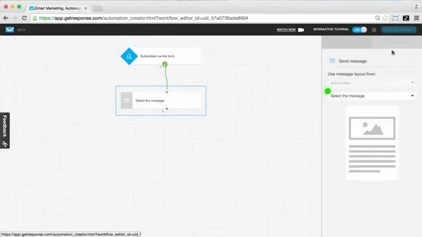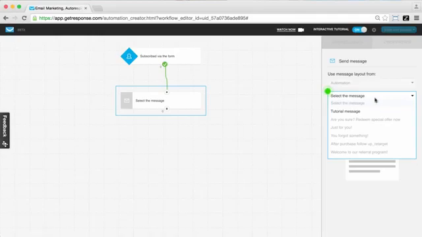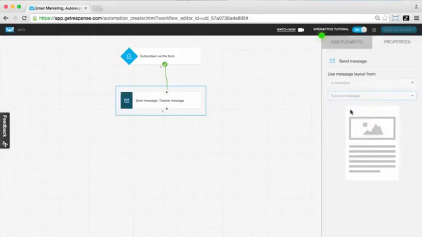And so over here, we want to define more specifically what message we're going to be sending to someone when they subscribed via our form. So I'm going to choose this tutorial message here. And then we can see now that both of the elements here are fully colored, which means they're active. And this could be a workflow, for example: someone subscribes, send a message. It could be as simple as that.